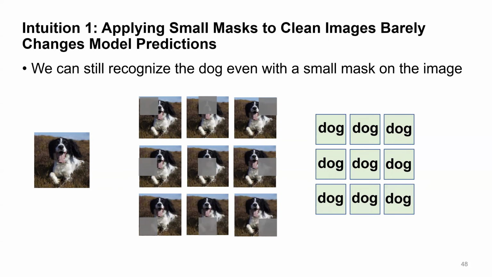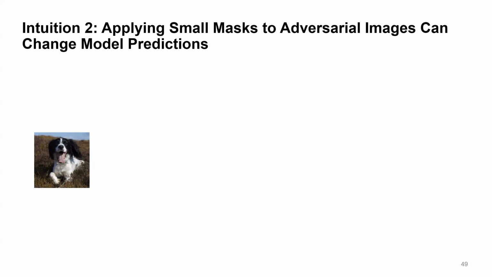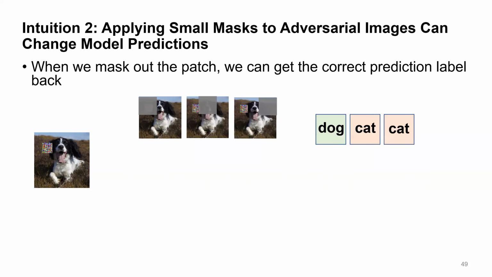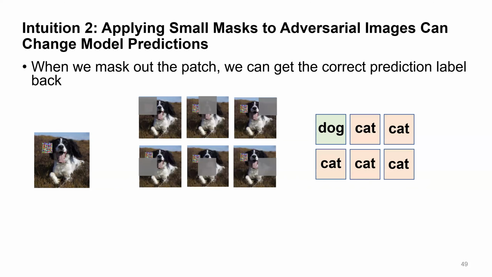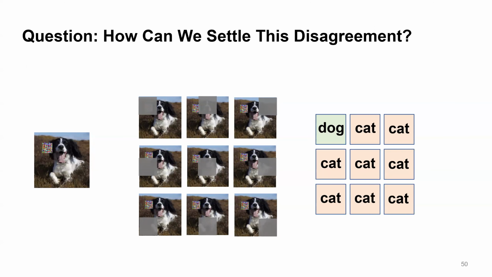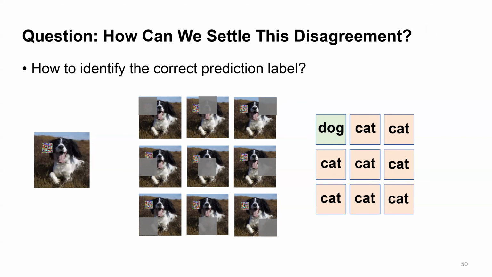On the other hand, when there is an adversarial patch on the image, applying a mask can change the model prediction because when we mask out the patch, we can get the correct prediction back. Then we will see a disagreement in masked predictions. Now, given this disagreement, the question is, how can we settle it? Or how can we identify the correct prediction label?